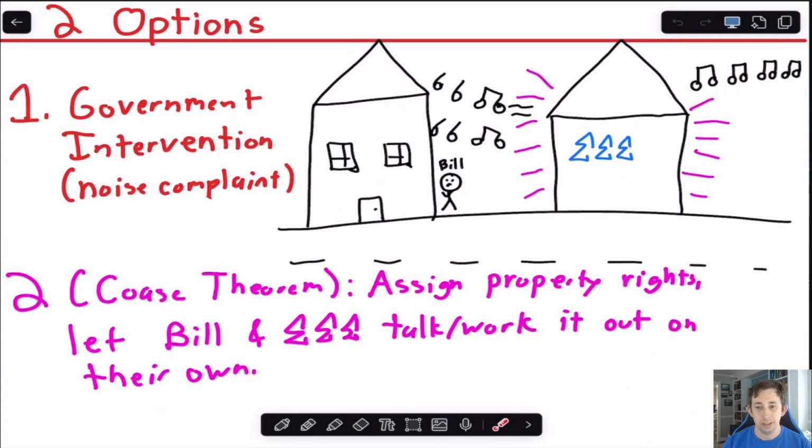Since we have this conflict, since there's this externality from Tri-Sig where they're deciding to have a party, Bill does not get to decide whether or not Tri-Sig has that party, but he's still affected by Tri-Sig's decision to have that party. So he's subjected to a negative externality.